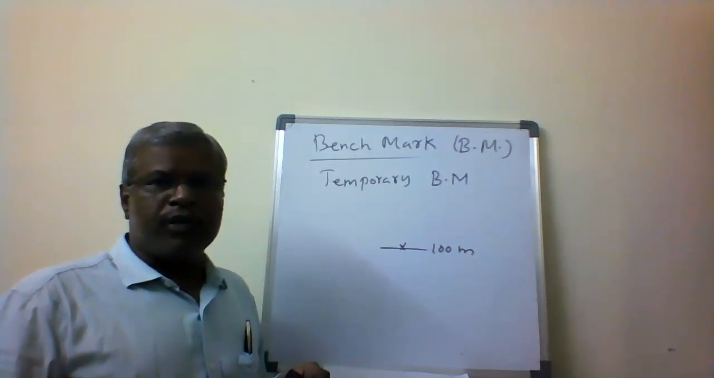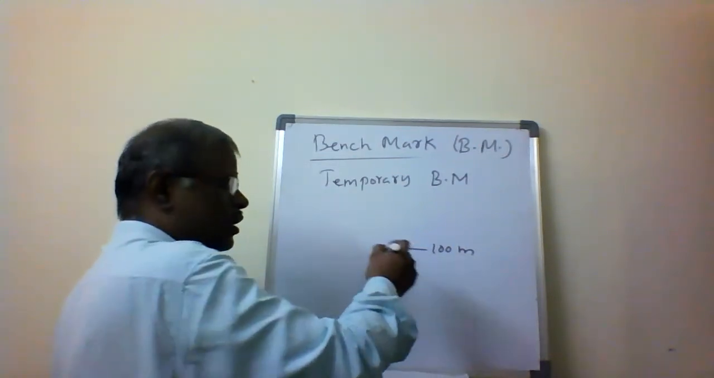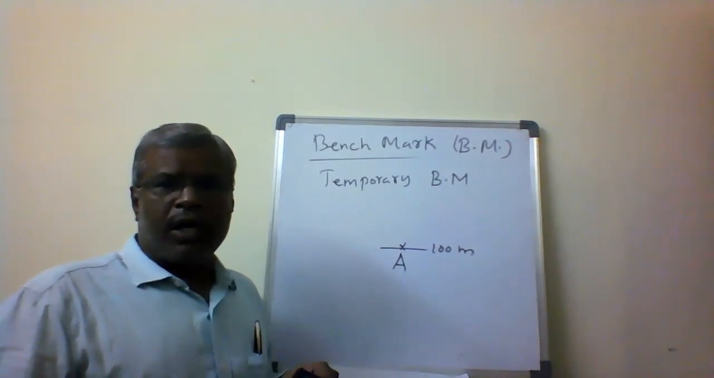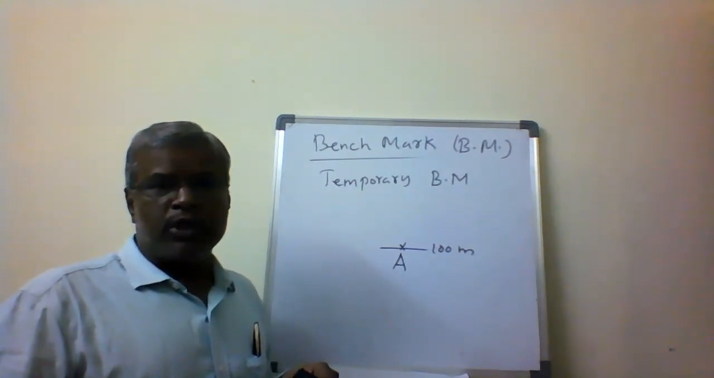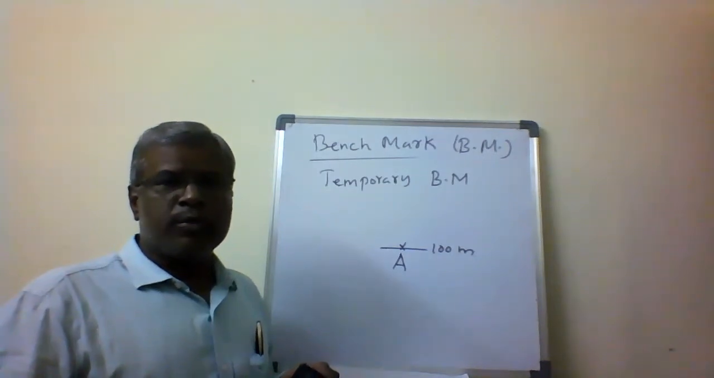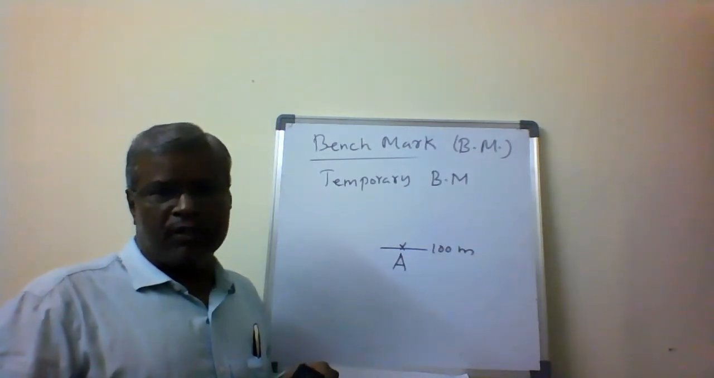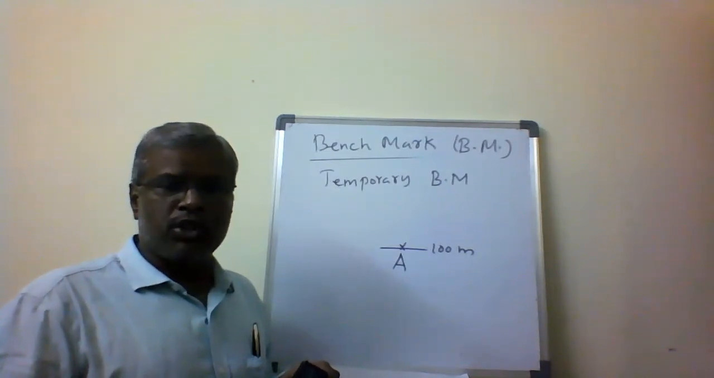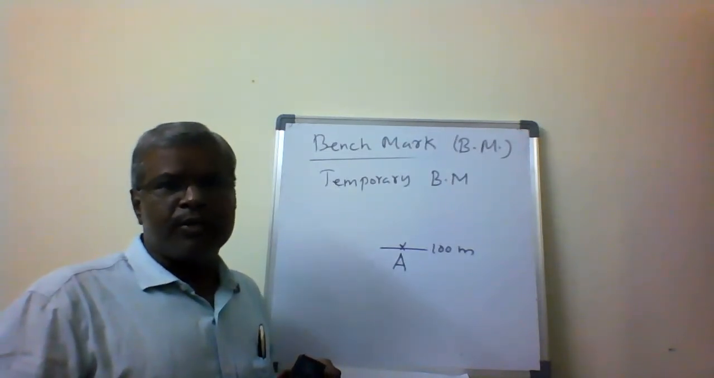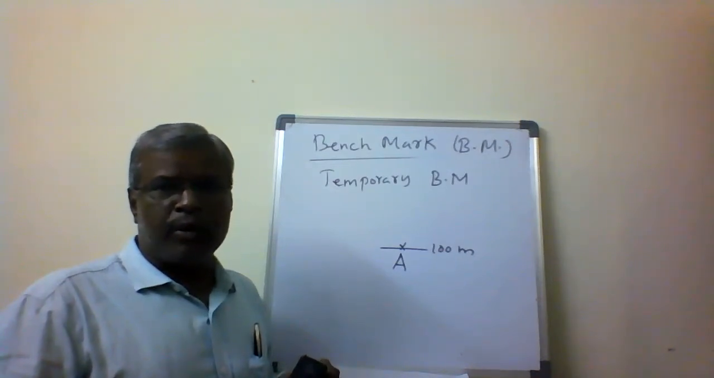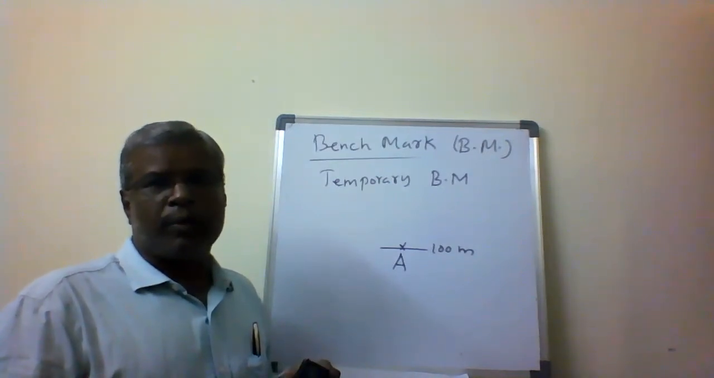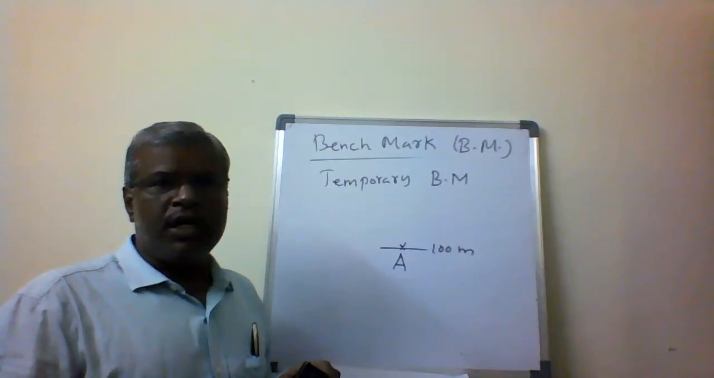From this point, point A, the leveling work is carried out, and it goes further. I am assuming the elevation of the reference point as 100 meters because a permanent benchmark or GTS benchmark is not available. 100 meters is the assumed elevation. With the assumed elevation, other points are determined or established for temporary purposes, and we call that a temporary benchmark. So these are the three types of benchmarks.